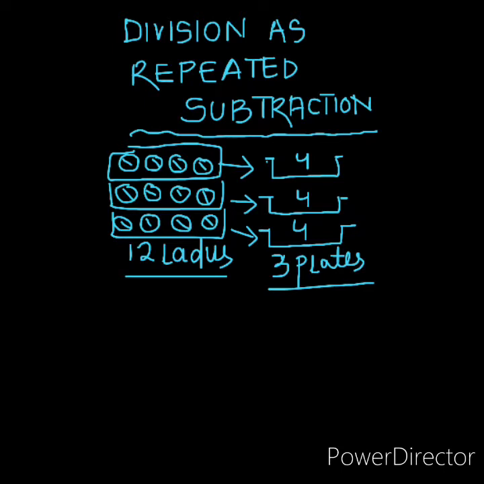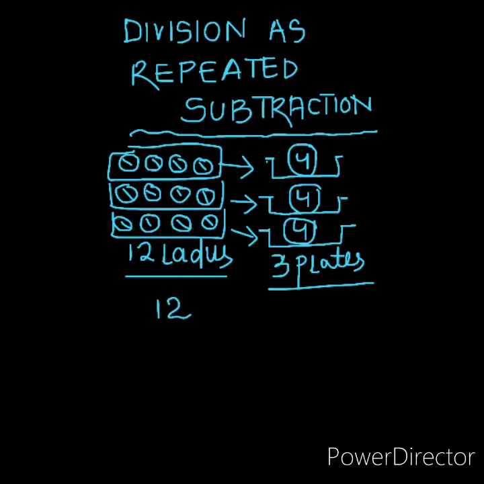So now you can see that in all the 3 plates we have divided all the 12 laddus in the same way. We have given the same number of laddus in all the plates. So now we can see that we have divided 12 laddus in 3 plates. But how can we do the division as repeated subtraction? You can see that 12 is the total number of laddus.